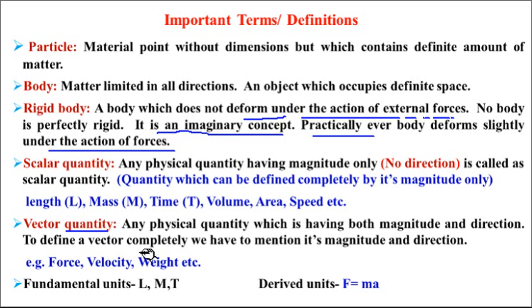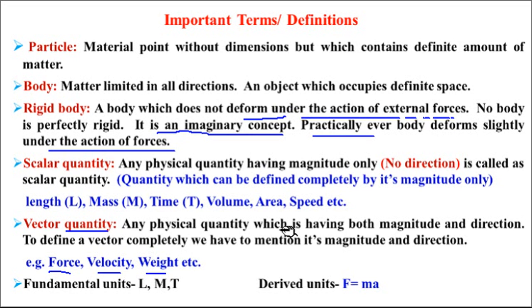For example, force. Force is equal to mass into acceleration, which means it depends on other quantities for its measurement. The next one is velocity. Velocity is meter per second, where meter is the unit of dimension and second is time, so it depends on both. The next one is weight. Weight is measured in Newton, which is a derived unit. That is why it is also a vector quantity.